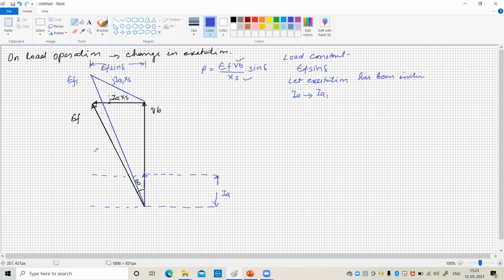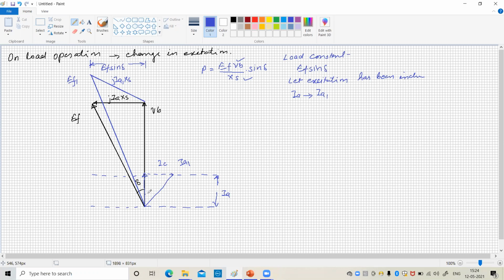It will be 90 degrees only when the armature current is in such a way that it has two components. One is the active component and second is the reactive component. The reactive component is nothing but the circulating current IC, and this is the total current. The new value of current is IA1.